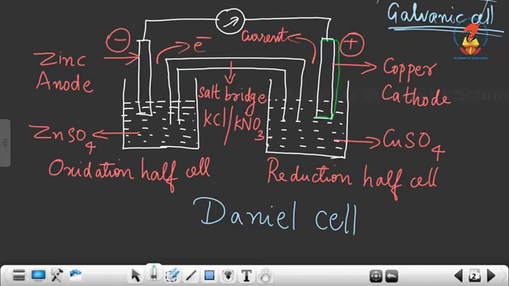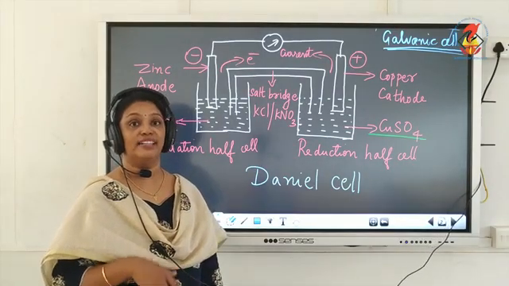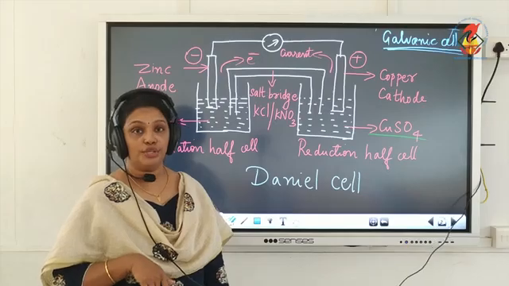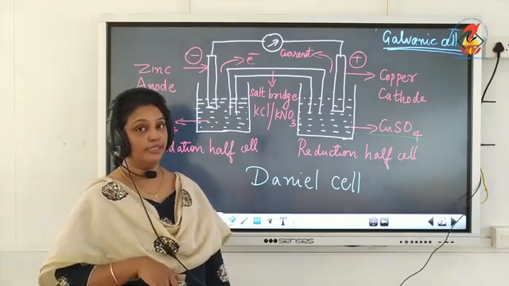And the two electrodes are dipped in electrolyte. In the oxidation half cell, the electrolyte is zinc sulfate, and the electrode is zinc. In the reduction half cell, the electrode is copper and the electrolyte is copper sulfate solution. So, in both the half cells, the electrodes are dipped in the solution of their own salt.